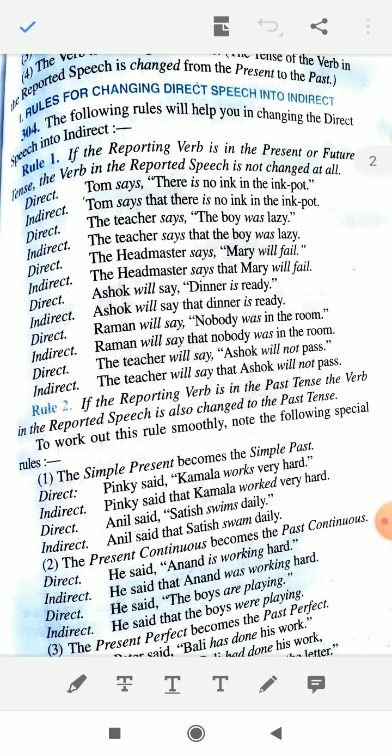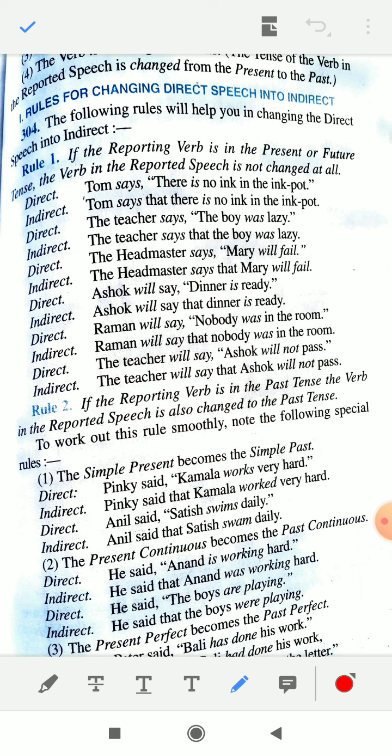Just observe the examples. See example number 1. Tom says, "There is no ink in the ink pot." Tom says that there is no ink in the ink pot. The teacher says, "The boy was lazy." The teacher says that the boy was lazy. Only the inverted commas are replaced and that word is introduced, बाकी सब same है. Then Ashok will say, "Dinner is ready." Ashok will say that dinner is ready. Raman will say, "Nobody was in the room." Raman will say that nobody was in the room. So you can observe the differences. हमने इसमें कोई भी verb change नहीं किया है, present को past में change नहीं किया है.